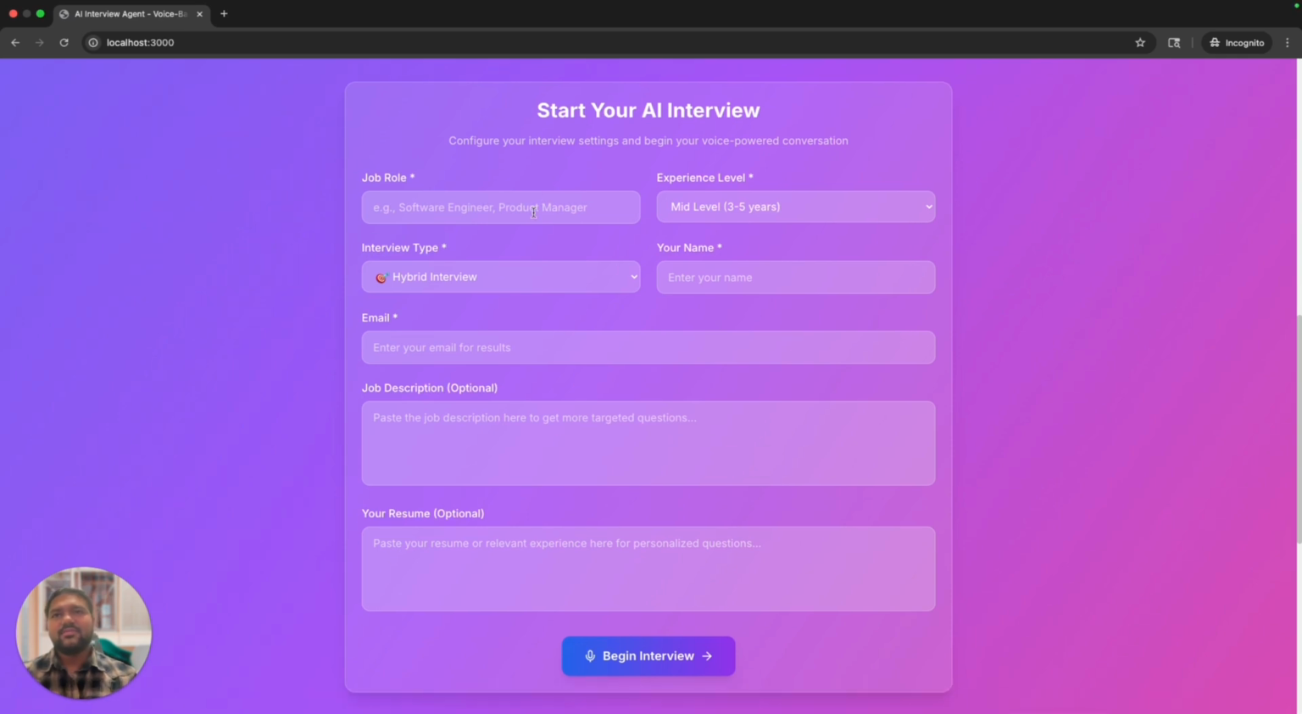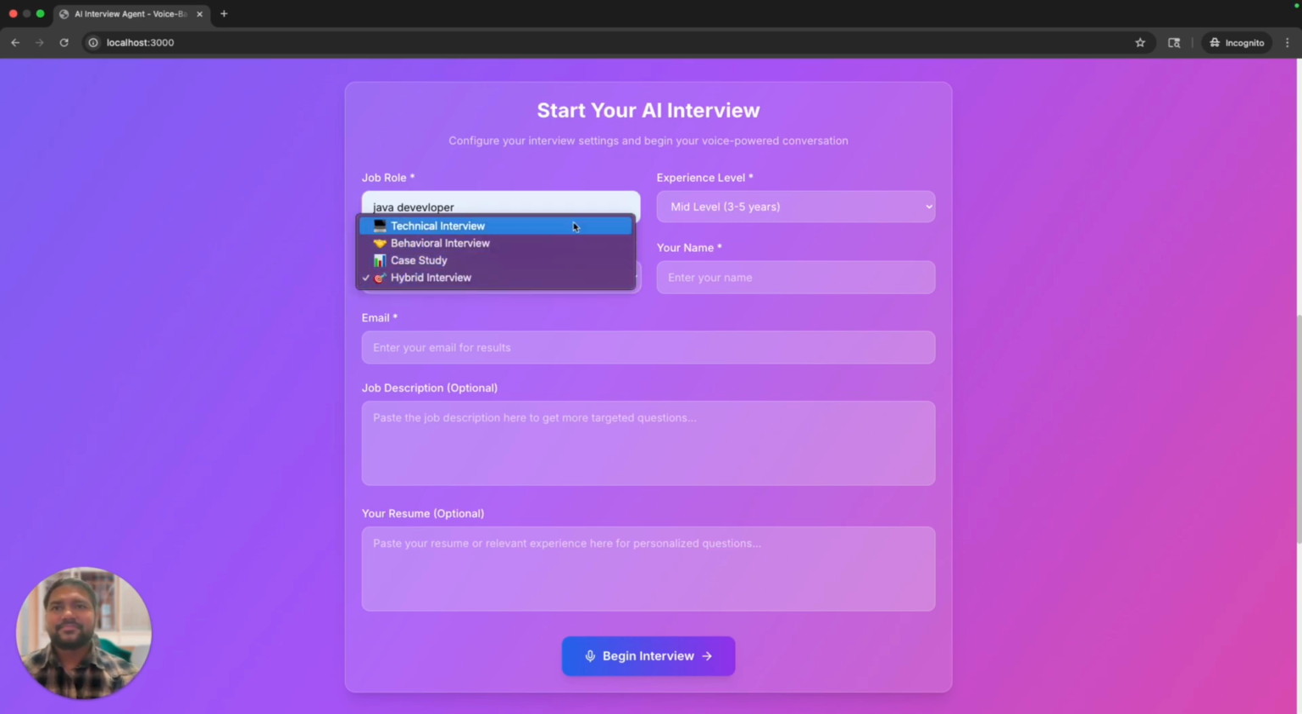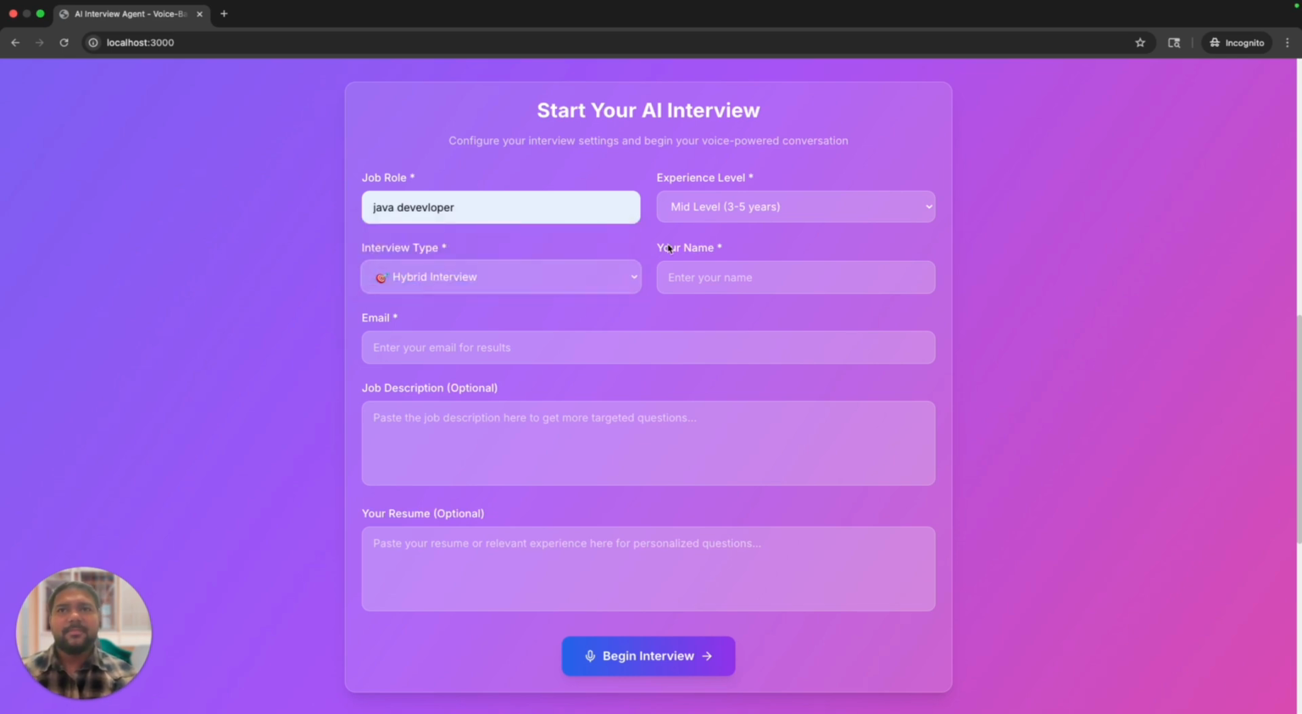Here you're going to give the details, for example the job role, let's say Java developer mid. You can select the interview type here, like completely focusing on technical, or behavioral, or case study. I'm going to select hybrid, so it's going to focus on all of them. And you can select the experience level. Based on that, the questions are going to be generated.